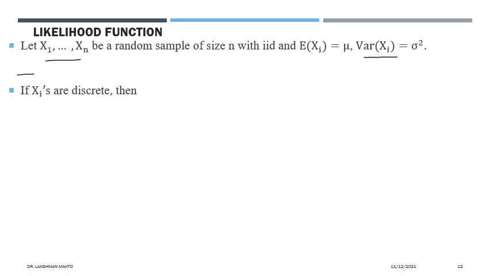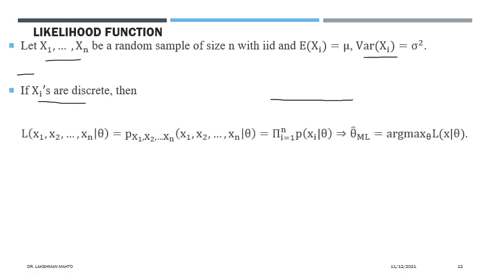Suppose xi's might be discrete or xi's might be continuous. First condition, we are taking xi's are discrete. That means these xi's are coming from some discrete distribution, some discrete random variable. Okay, so we have one observation of that sample of size n. This one is a single observation. From this single observation, we will define a likelihood function.